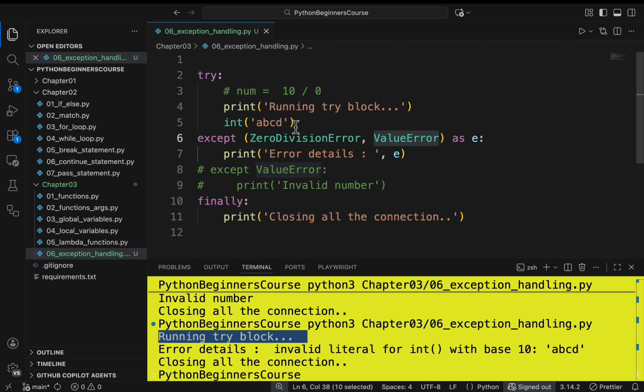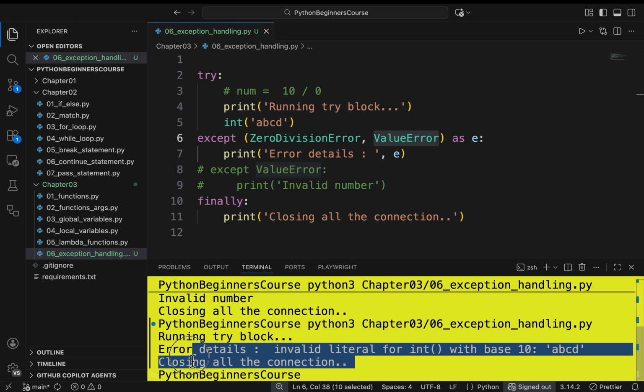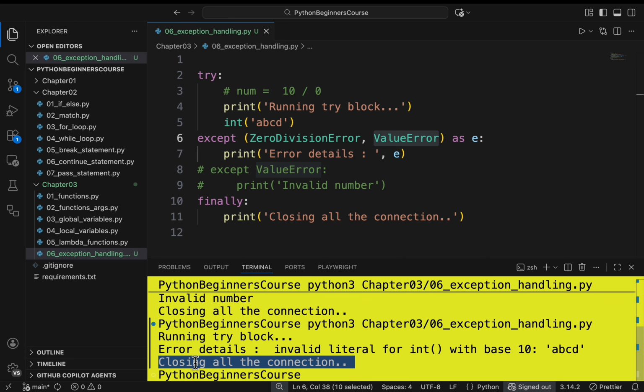In line number 5 it is throwing the ValueError, and here you can see invalid literal for int() with base 10, because we are trying to convert a string into an integer, but that is not an integer number. Then finally it is running the finally code block. So this is how you can optimize writing except code blocks.